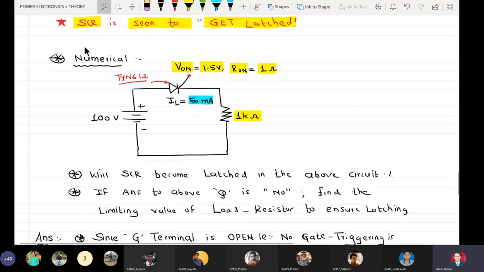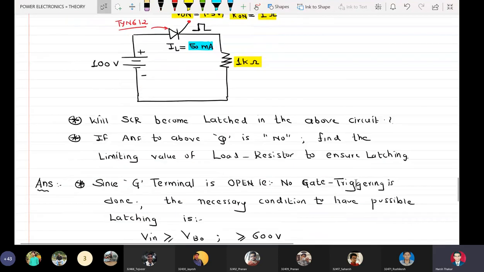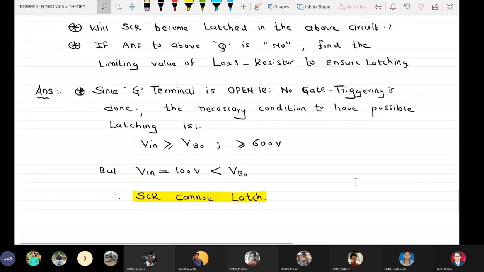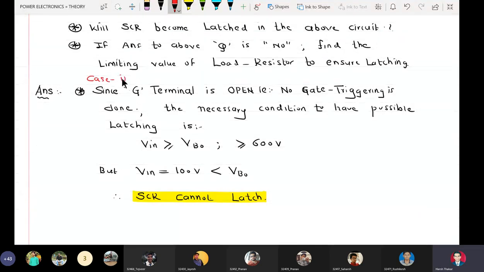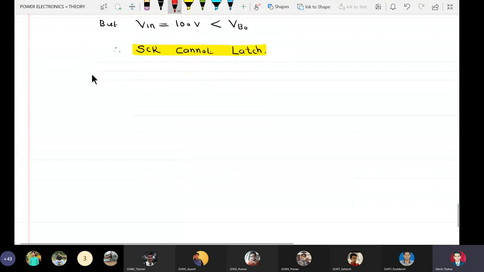Now we change the numerical in some way. We will show that a pulse is applied. A pulse is applied, so pulse triggering is there. So this is case 1. Case 2.